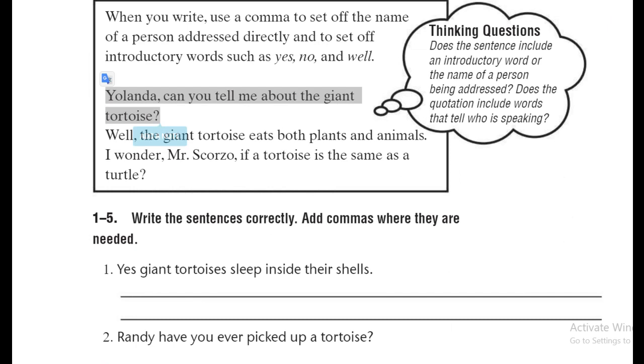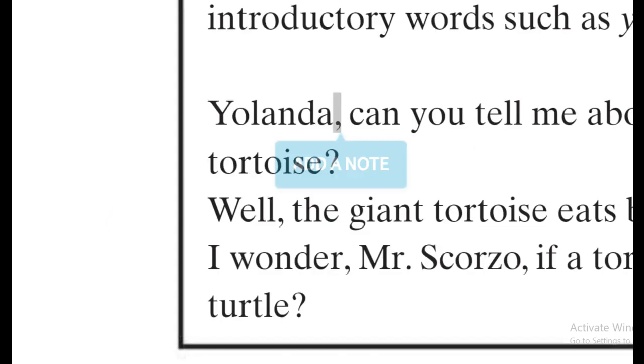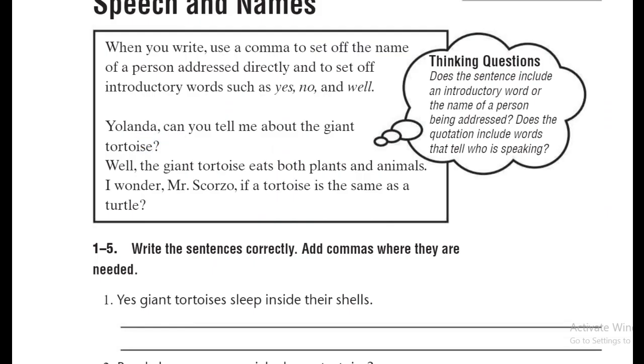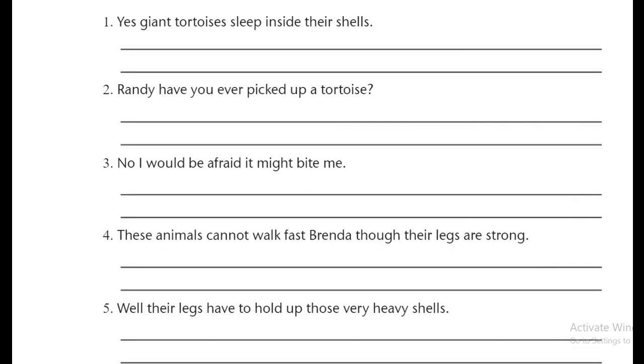In this example, somebody is talking to another person. Her name is Yolanda. So he's saying, "Yolanda, can you tell me about the giant tortoise?" Did you notice that there is a comma? So this means that we are able to put a comma after the name of the person that we are talking to. We are not done yet, as you also should put a comma after the words yes, no, and well.